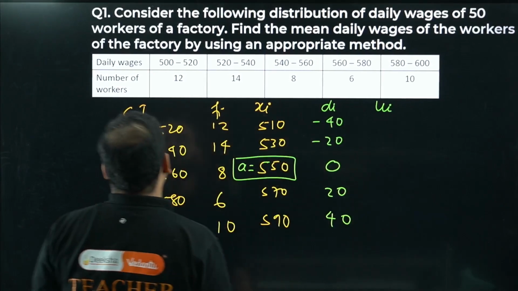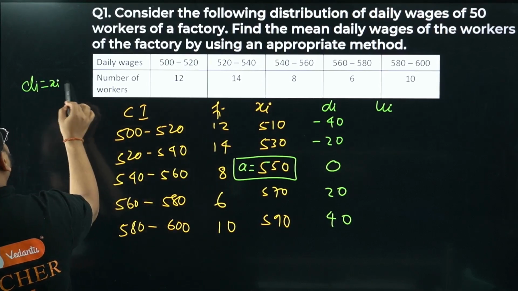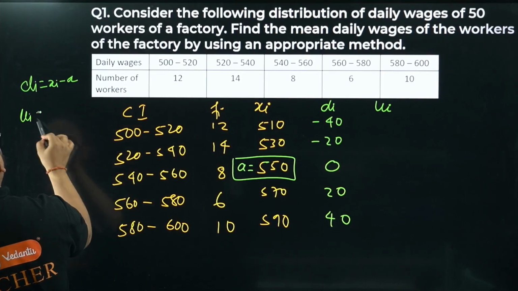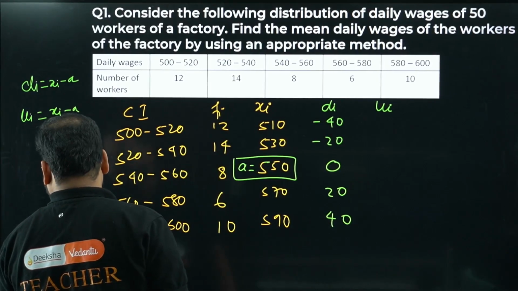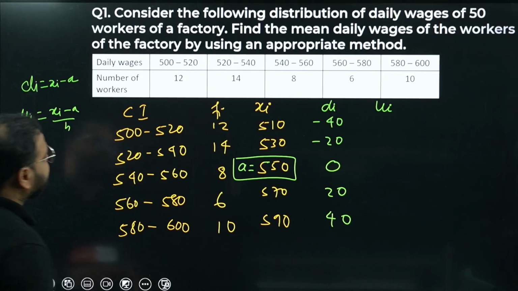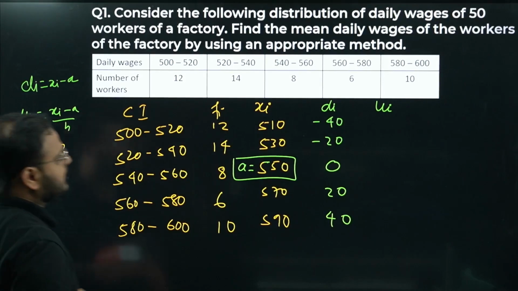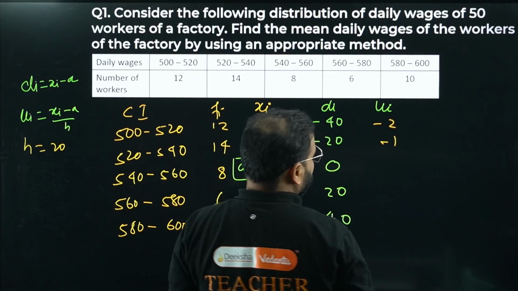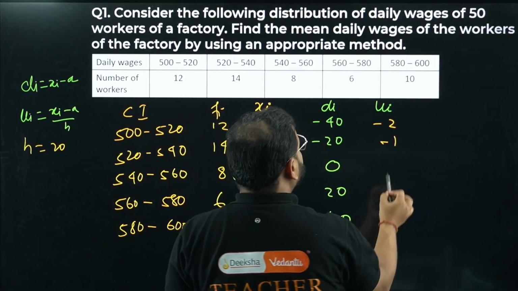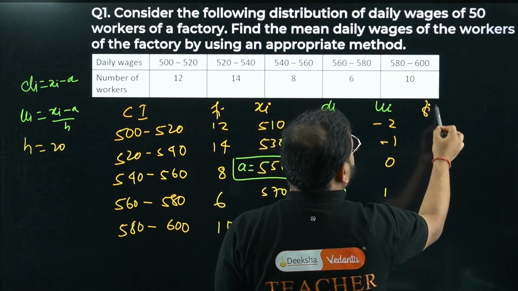What is ui? We will tell you that, don't worry. So what first thing was? Di was nothing but xi minus a, and u is nothing but xi minus a by h. Okay, chaliye. You know h, right? What is h, bacha? The class size. H is 20, sir. Divide that. So minus 2 here, minus 1 here, because dividing by 20, right? So minus 2, minus 1, 0, so simply 0, 1 and 2. Next step is what, bacha?